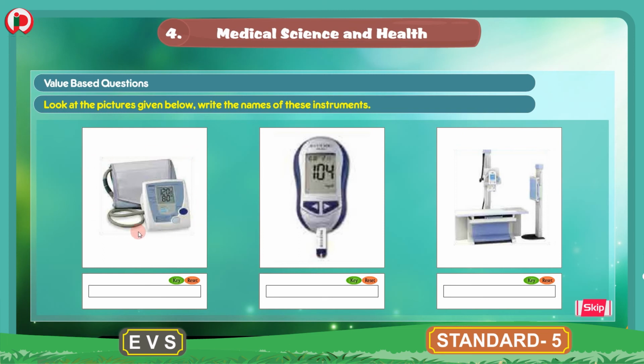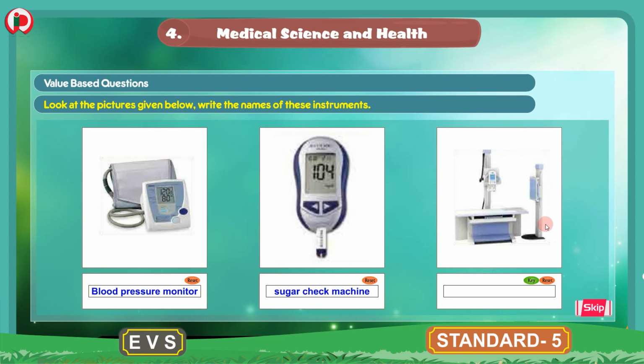Now the first one, this is a blood pressure monitor. We will write here blood pressure monitor. With this we can check our blood pressure. The second picture is that of a blood sugar checking machine. Yes, with the help of this machine we can check the blood sugar levels in our body.